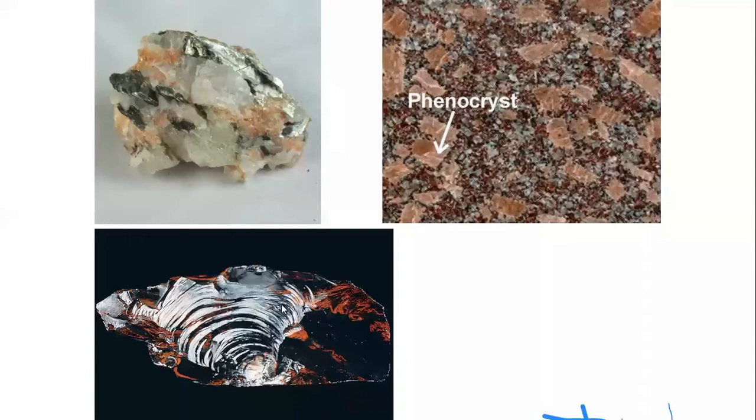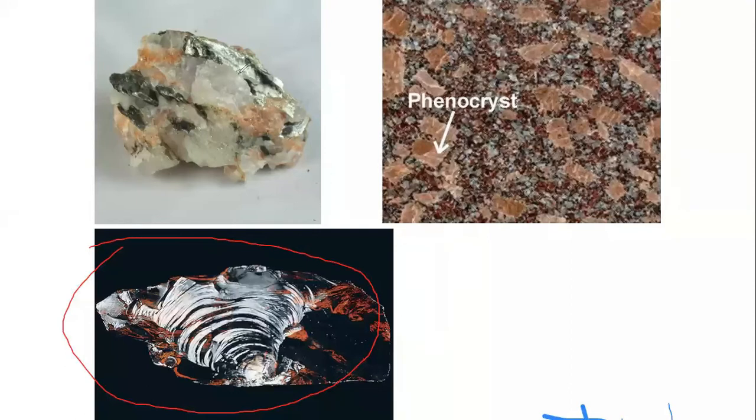So when it suddenly cools, it forms glassy material. This type of rock forms glassy rock when lava suddenly cools. Generally we find these rocks on the surface because the temperature there is very low.